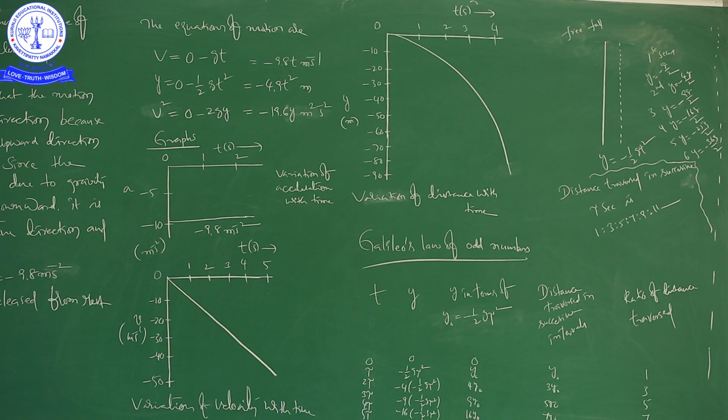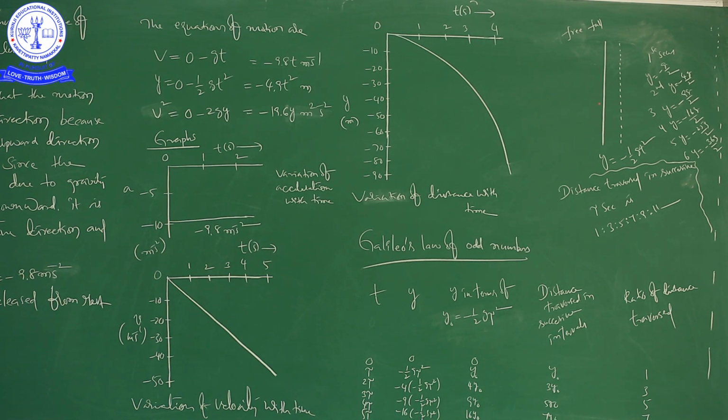For example, after 1 second, the velocity will be minus 9.8 meter per second, because t is equal to 1. After 2 seconds, minus 19.6 meter per second. After 3 seconds, minus 9.8 into 3 meter per second. Like that you can find velocity.